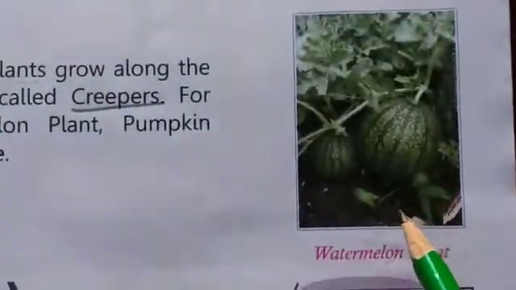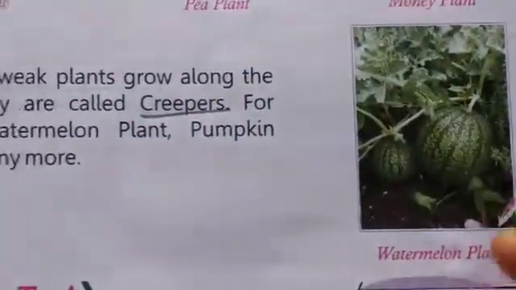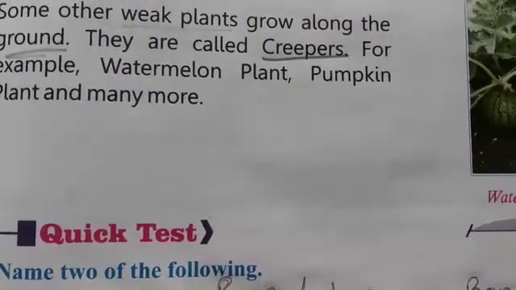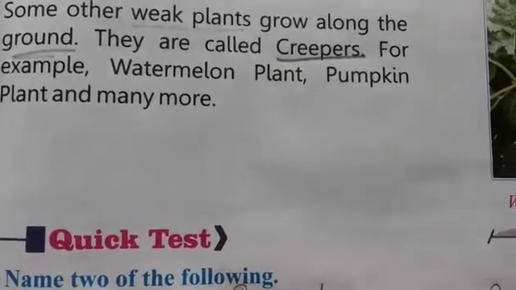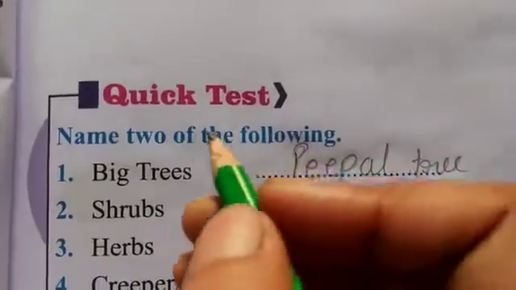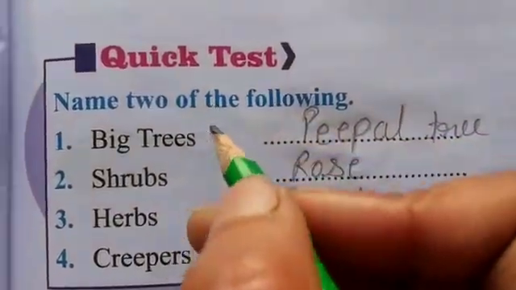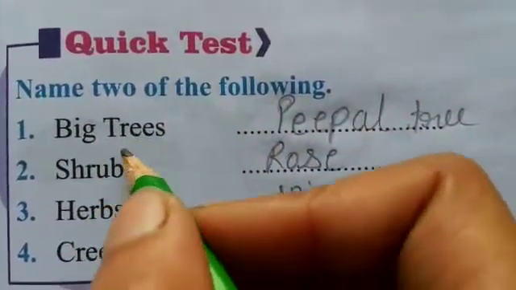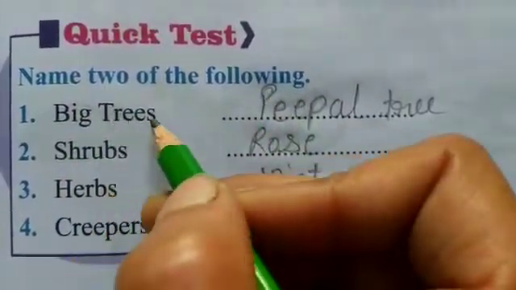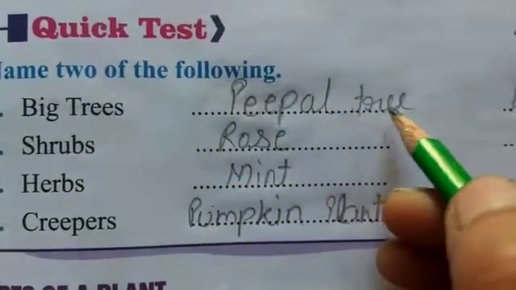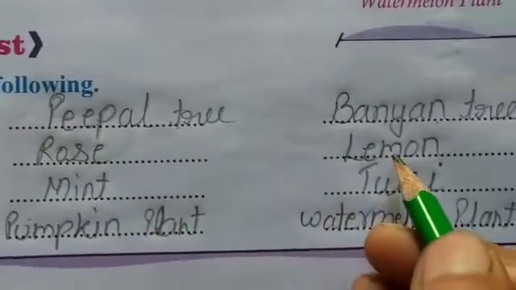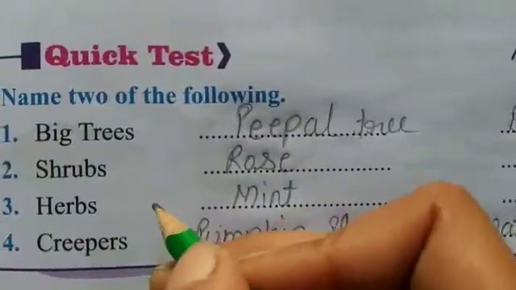Okay, you can see the picture: watermelon, and there are so many examples, watermelon, muskmelon, and pumpkin plant. So there is a quick test for you on what you have learned till now. Answer these questions. Name 2 of the following. Examples of big trees: peepal tree, banyan tree. Shrubs: rose, lemon tree, lemon plant.